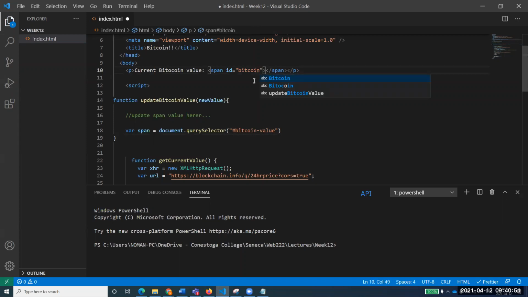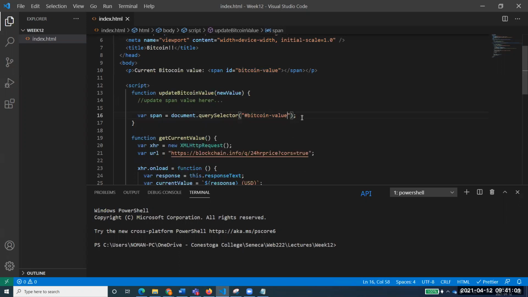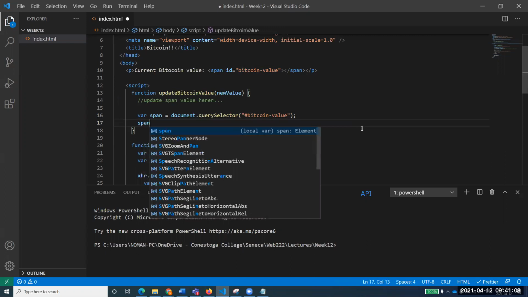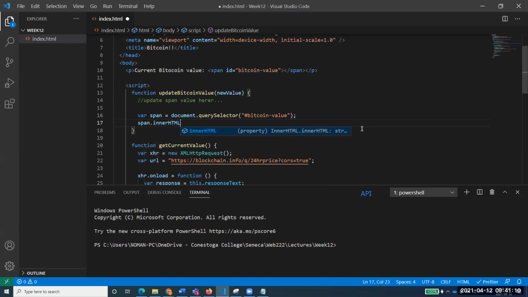The safest way is to copy this from here, and of course it's coming up here. Now paste that one. Bitcoin value. So select that one, and you need to do a simple thing here: span dot inner HTML equal to new value. So you change that inner value to new value.